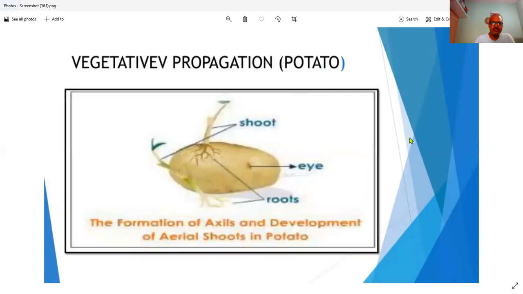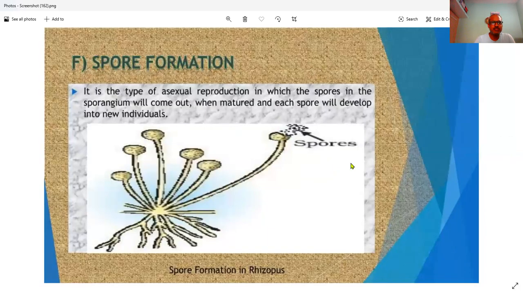Next, vegetative propagation by stem. Aerial shoots form in the axils and develop. This is the potato. Here you can see the eyes, and shoots are coming out from the potato, sorry, vegetable, and these shoots grow into a new plant. So aerial shoots in potato. That is also another kind of vegetative propagation.